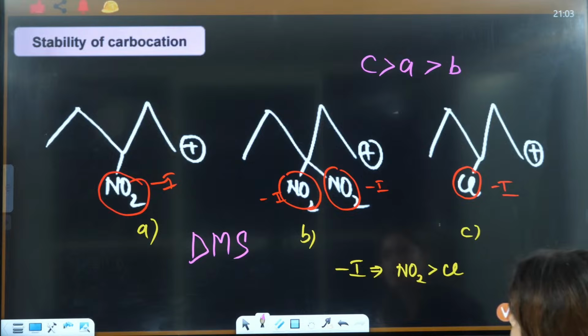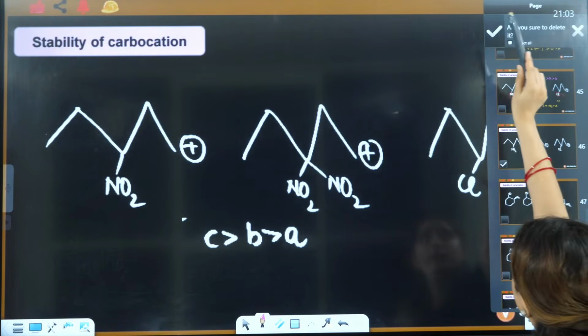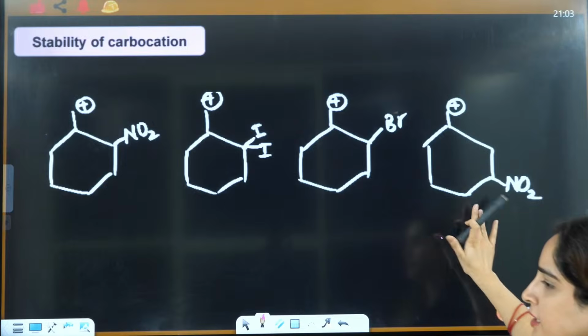B, right? Out of A and C, this has more minus effect, so it will be less stable. So CAB. No, the answer will be this only, okay? So you can delete that, okay?